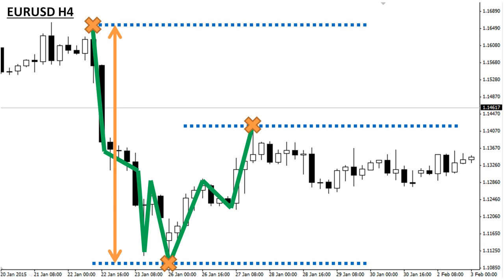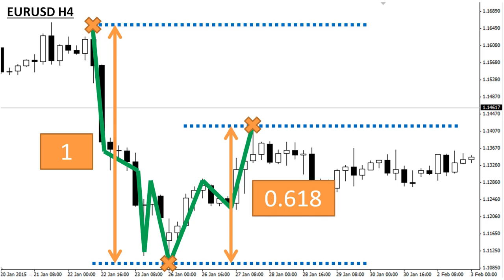So if we take the original trend as 1 unit, then you will notice, and you can take a ruler and measure this on your screen if you like, or even open up the same chart and perform those measurements, you'll notice that the retracement was exactly 0.618. And I didn't have to look for this example. This was the first chart I opened up, euro-dollar 4-hourly time frame, January 2015.